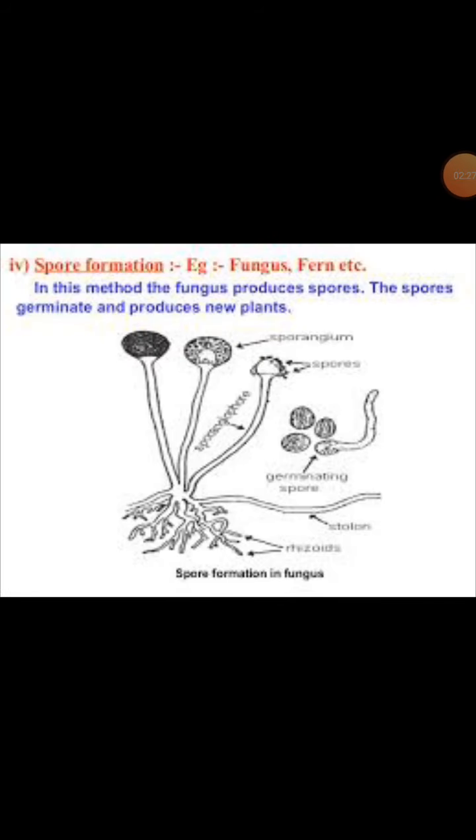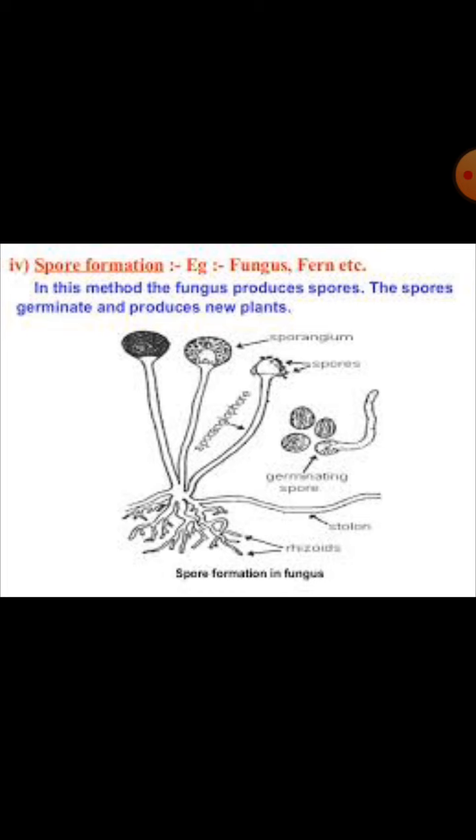First we learn the formation of spores, for example conidia. Conidia are one of the special reproductive parts of very small organisms. The spores are microscopic particles. For example, Aspergillus and Penicillium are very small microscopic organisms that reproduce by conidia.